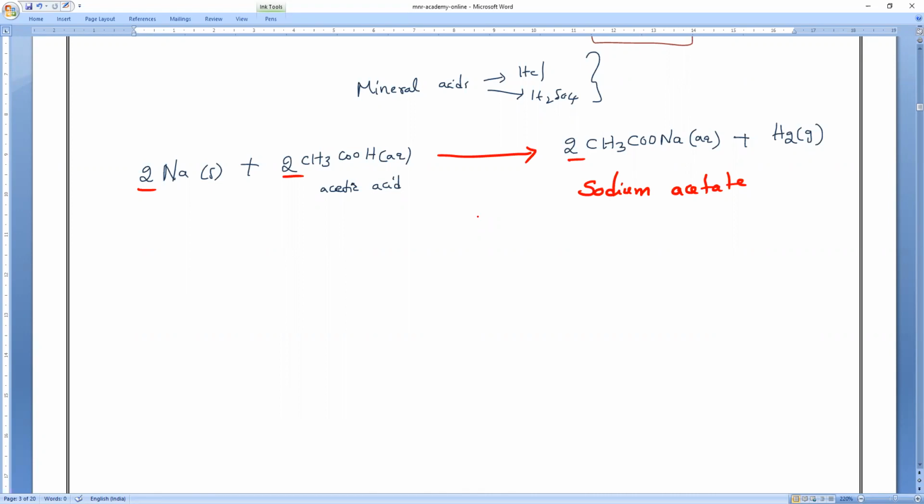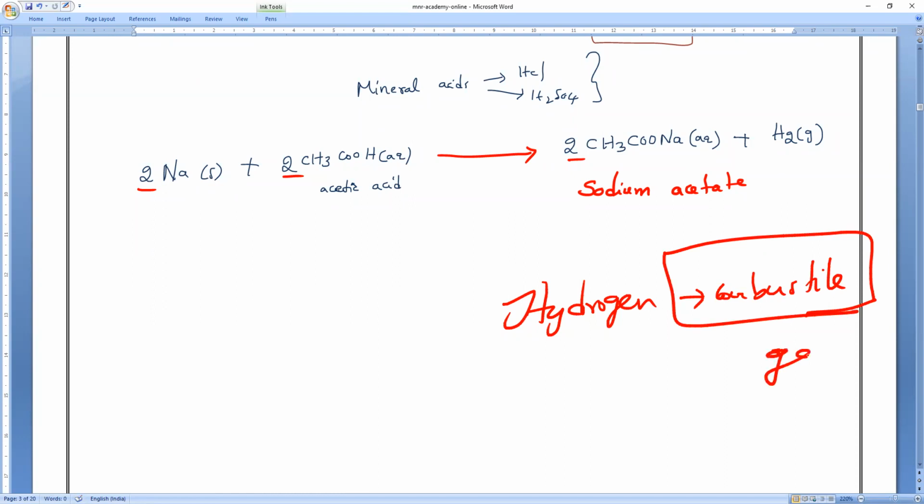If in a given reaction hydrogen is releasing or not, how can we check? We will bring the burning candle near the bubbles, wherever bubbles are released in the container. Have you seen the soap solution bubbles forming? When the bubbles are forming, we have to identify whether it is hydrogen gas or not. If it is hydrogen, when you bring the burning candle, it will burn with a pop sound. Hydrogen is a combustible gas, which means it will catch fire and burn.